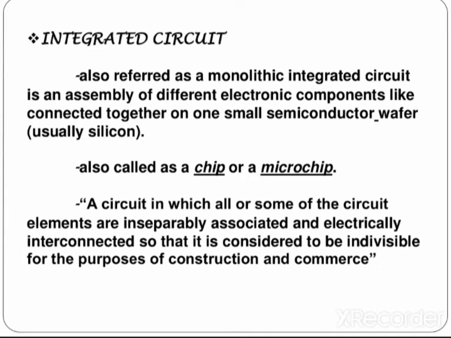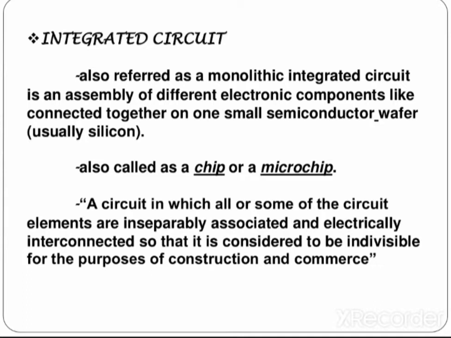So these discrete circuits can be mounted on a single small chip. Though the circuits are very complicated and big, we can integrate them and place them on a small microchip, which is known as an integrated circuit or IC.